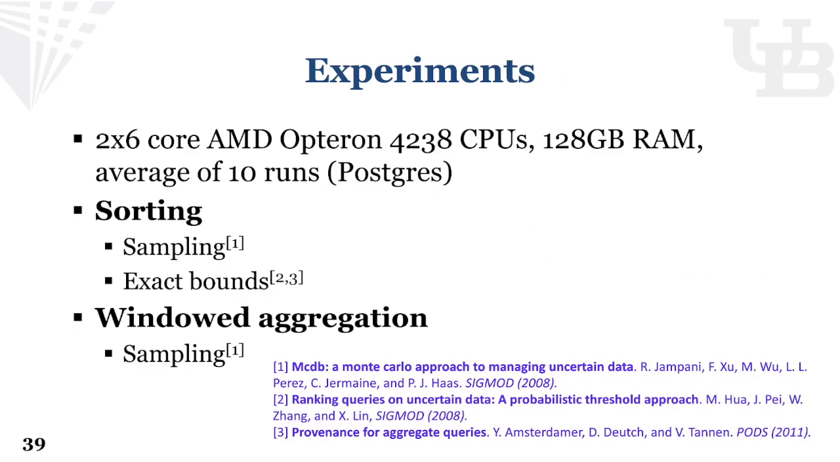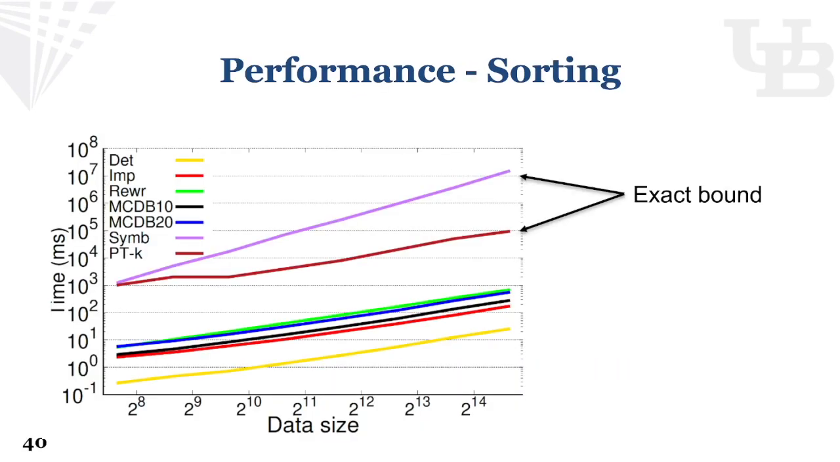We run our experiments on a 2x6 core CPU machine with 128 gigs RAM, and we measure average of 10 runs. For sorting, we compare with sampling and sorting approaches to return exact bounds. For window aggregation, due to the lack of competitors, we compare mostly against samplings. For experiments on sorting performance, we compare our approach with exact bounds that are as tight as possible, but those approaches are generally slower by orders of magnitude.